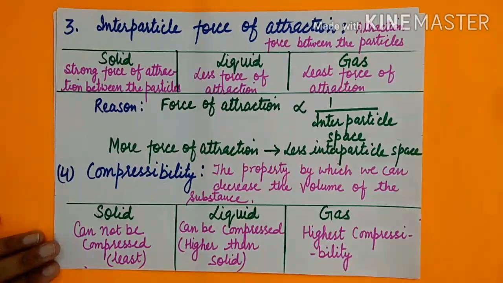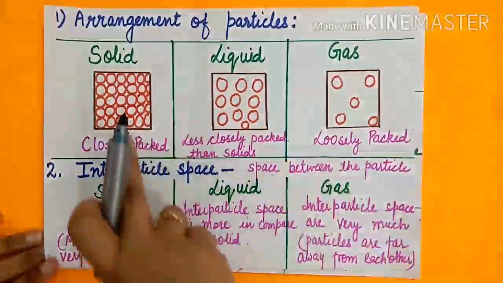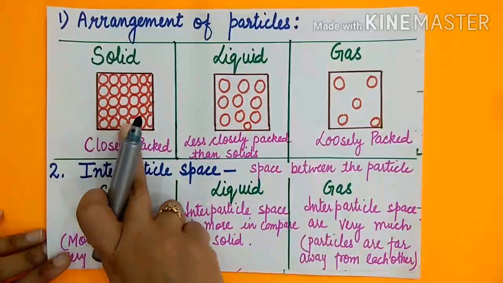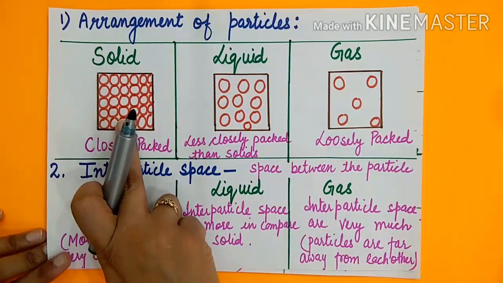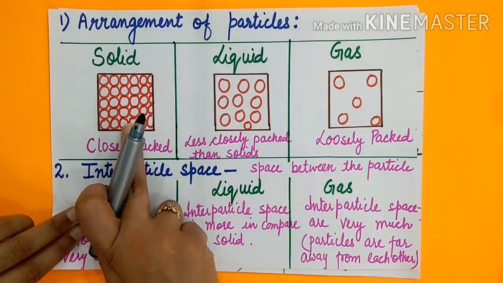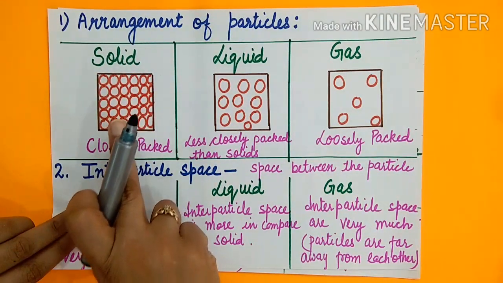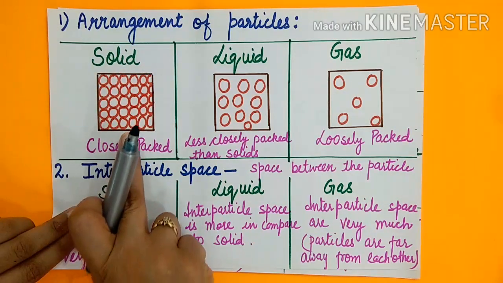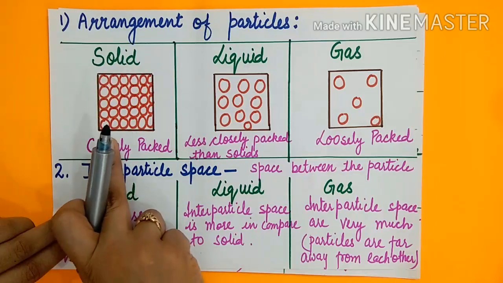So if you recall the arrangement of particles in solid, liquid and gas, in solids the interparticle space is very, very less, so the attraction force will be more, because of the reciprocal relationship between both.